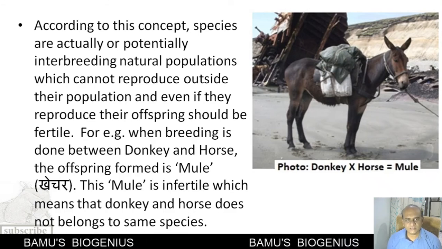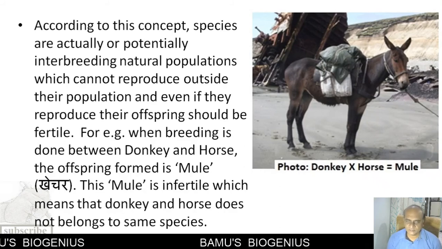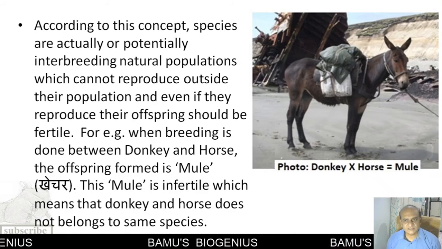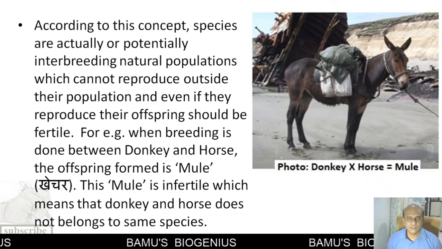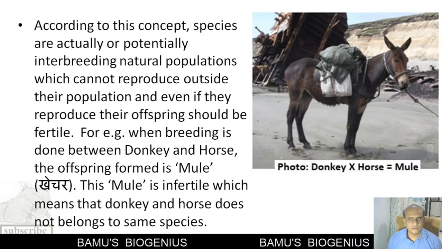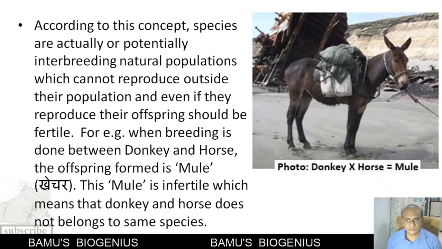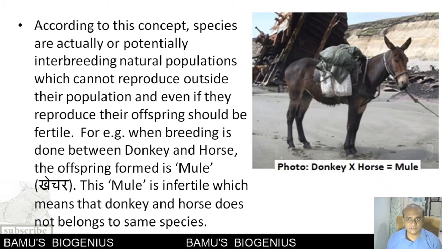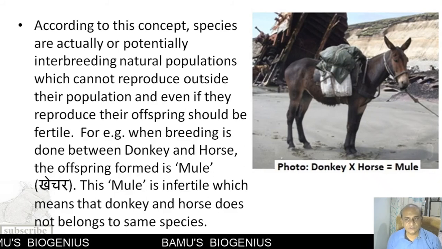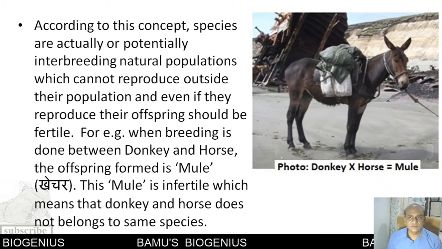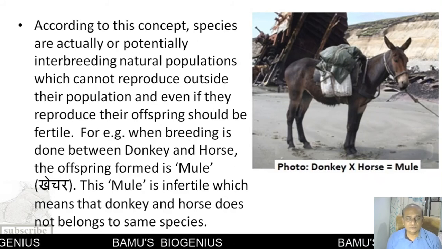As we know, according to this concept, species are actually or potentially interbreeding natural populations which cannot reproduce outside their population, and even if they reproduce outside their population, the hybrid individual which is formed should be fertile. If that individual is fertile, then and only then do these two populations belong to the same species. If that individual is not fertile, that means these are different species.